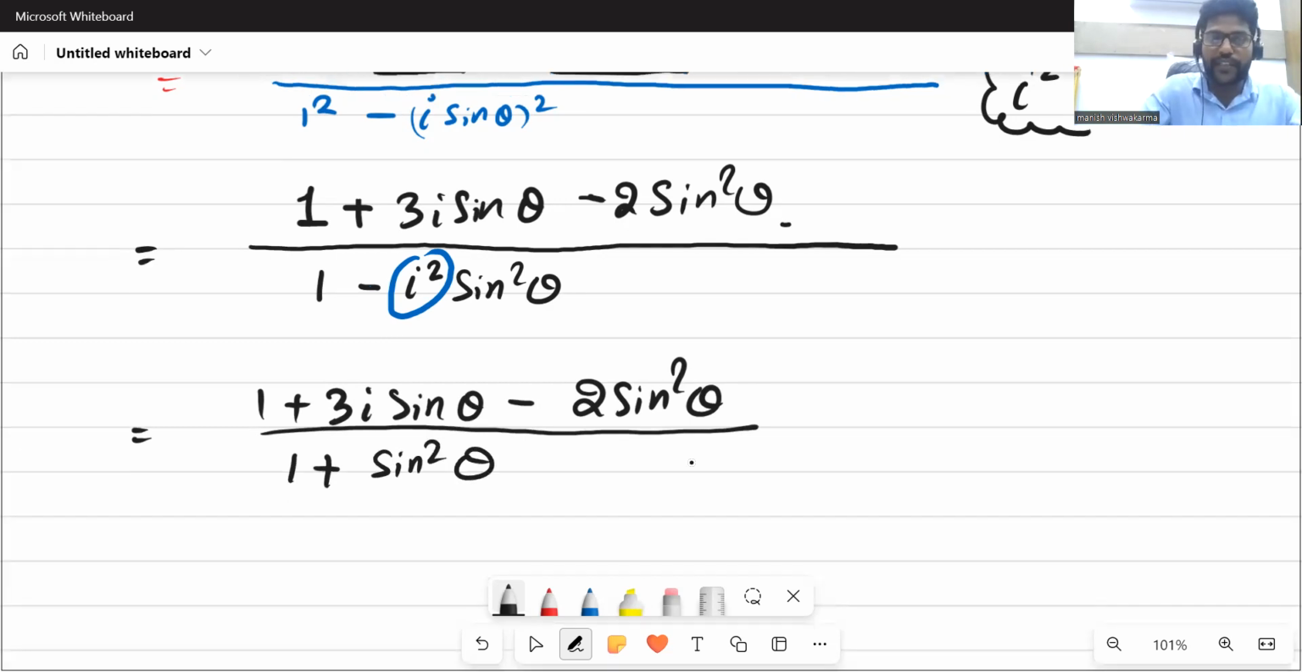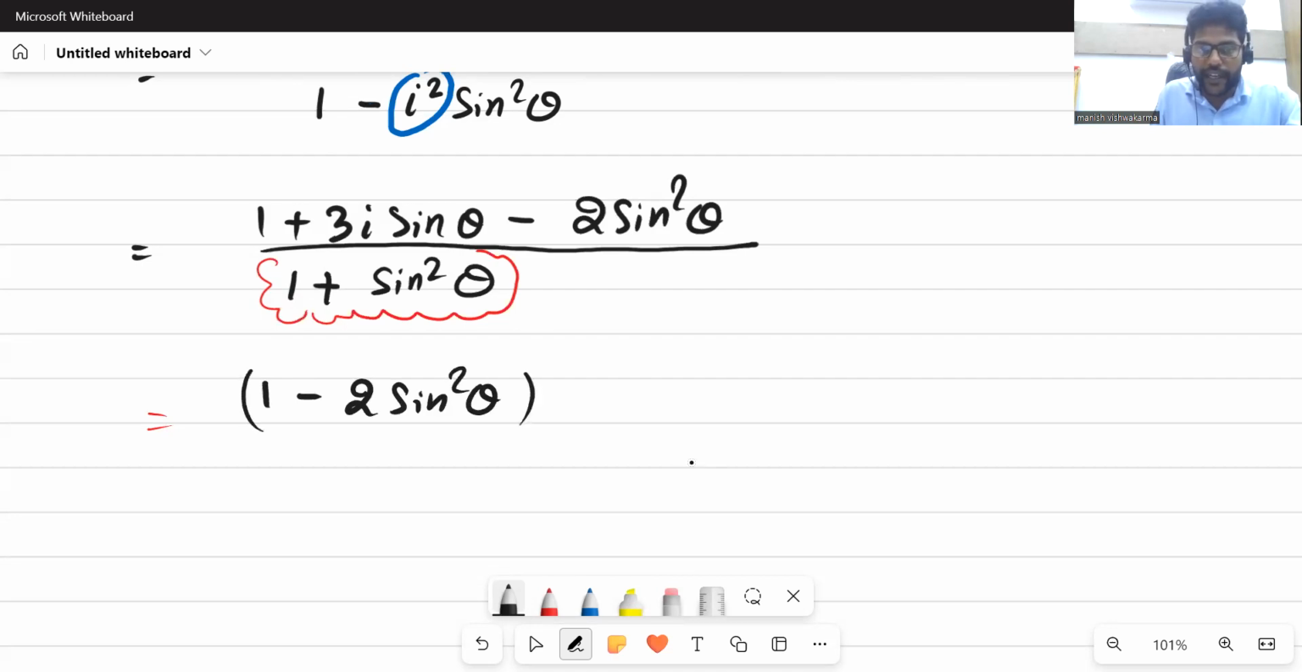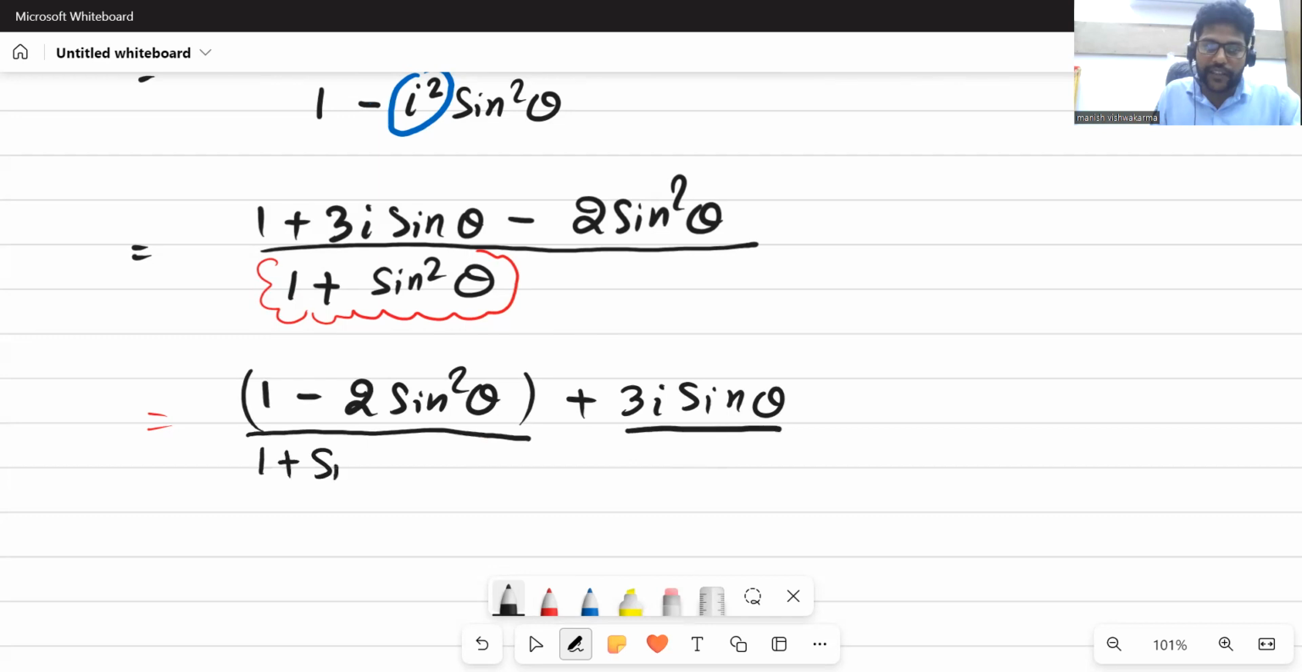Understood? Now we can separate this denominator, not the complex number. First, we will write the real part and imaginary part together. So 1 minus 2 sine square theta is my real part, and then plus 3 i sine theta is my imaginary part in the numerator. Now we can separate the denominator, so it will be 1 plus sine square theta, and this will be 1 plus sine square theta.